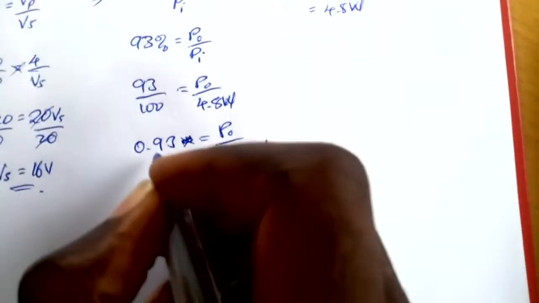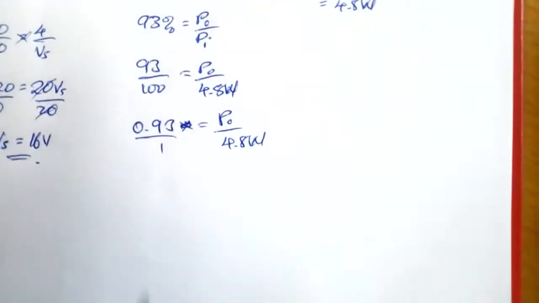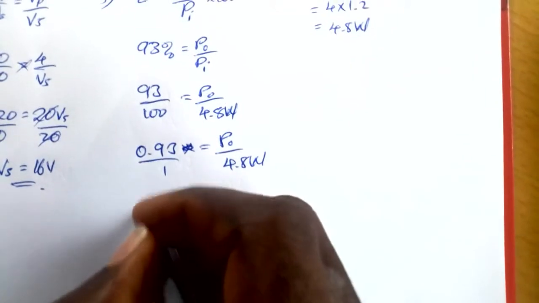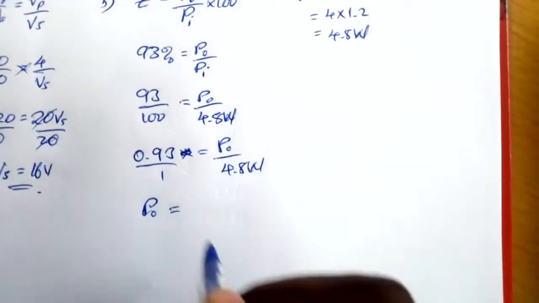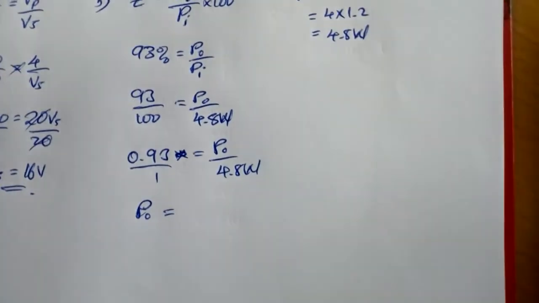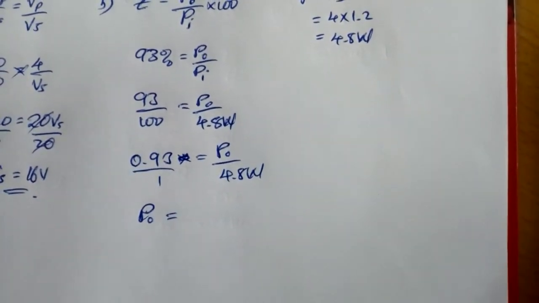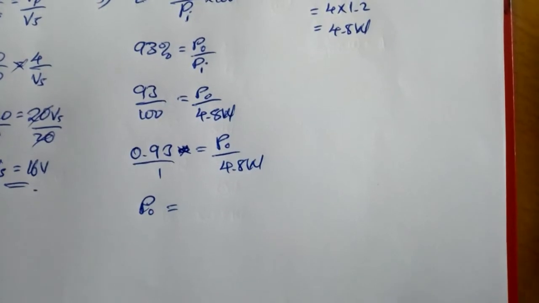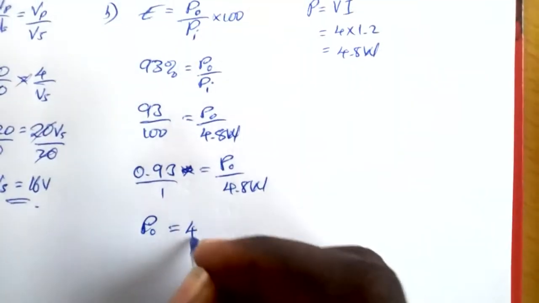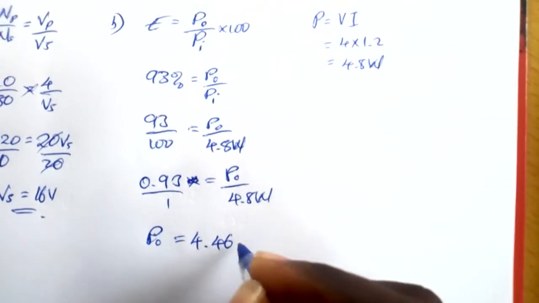Then if I have to cross multiply, understand that this is over 1, because any number over 1 is actually that same number. So when I cross multiply, power output is going to be times 1, which gives me power output. Then 4.8 times 0.93 gives me 4.46 watts.